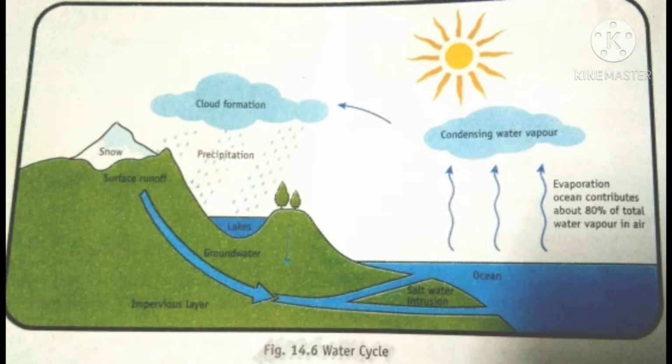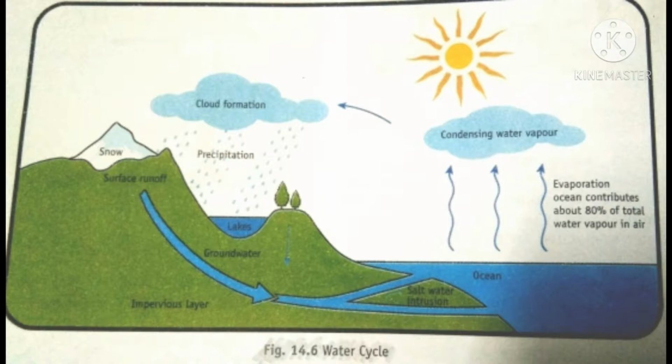On further cooling and condensation, water droplets become large water drops that the air cannot hold anymore. And this falls on earth as rain or snow.